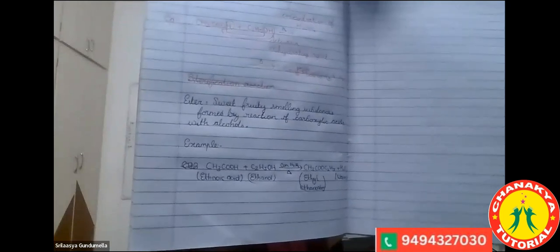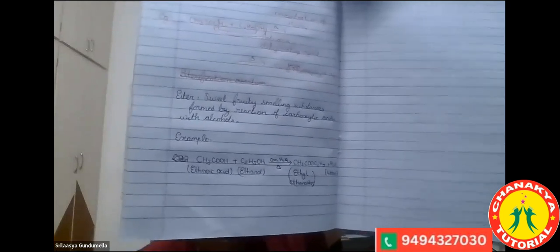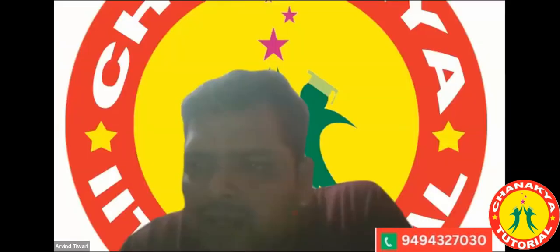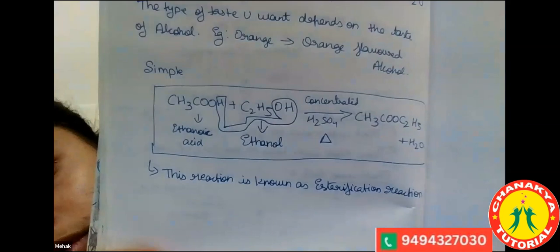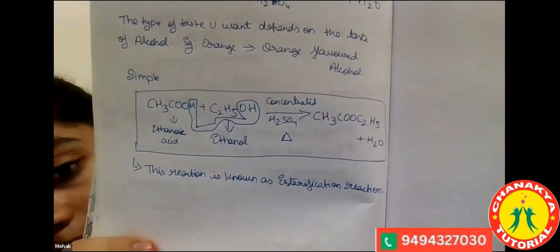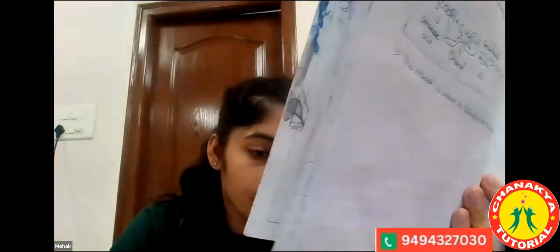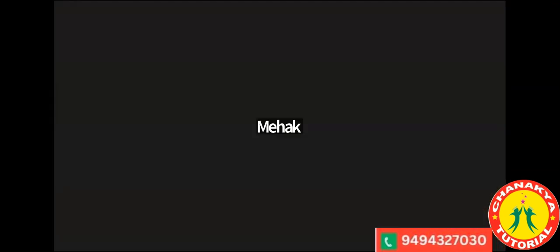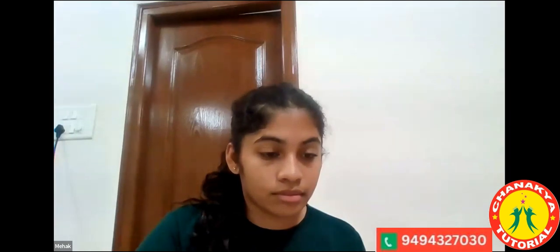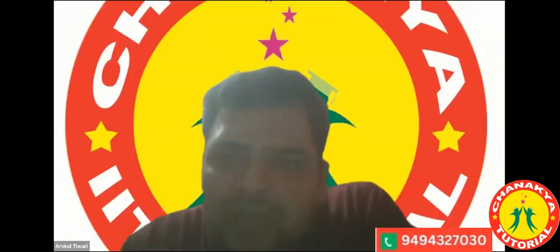Ethyl ethanoate. Okay, that's good. Good, Srilasya. Mehak is showing. Very good, Mehak. I think almost everyone has shown.